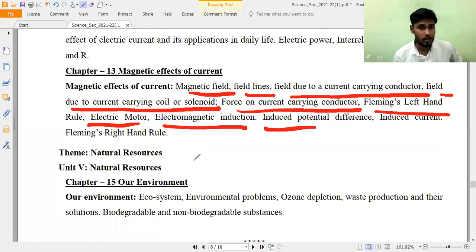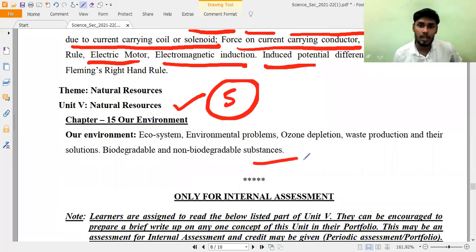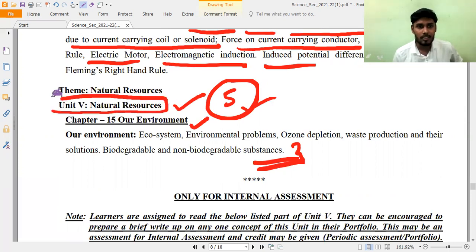Coming to natural resources, this weightage is 5 marks, so we have to be very careful. And this is the easiest chapter, which we have been studying from class 6th. Understand? This is our environment chapter. I think it is a very easy and theoretical chapter, and you can easily score 5 out of 5. It is a general science chapter, natural resources, from which 5 marks will come. This is all about the term 1 and term 2 syllabuses for this academic year 2021 and 2022.